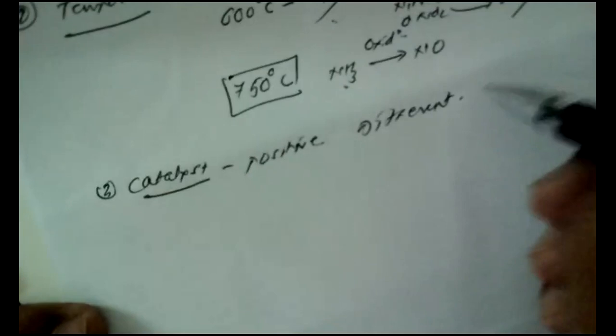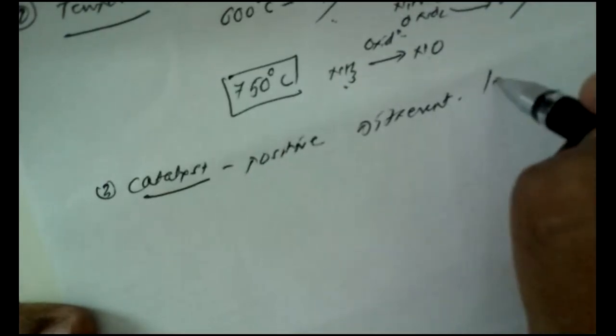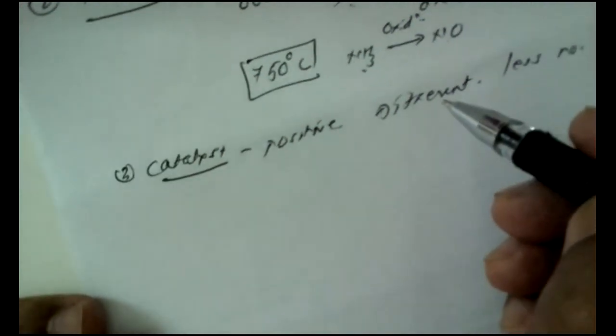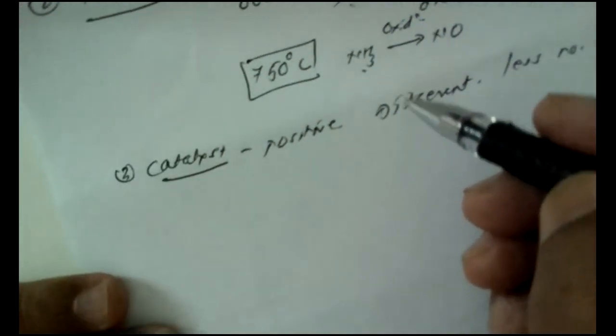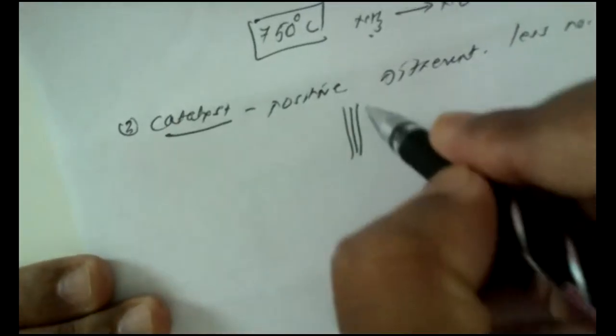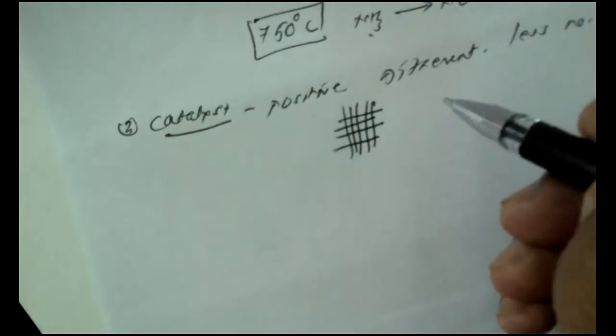Why? Because if the compact mass of catalyst is there, then that is having very less number of active centers, that is known as physical irregularities, and hence a catalyst should not be used in a compact form. So in Ostwald's process of ammonia manufacture, such gauze is obtained.